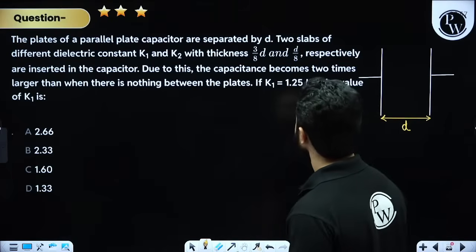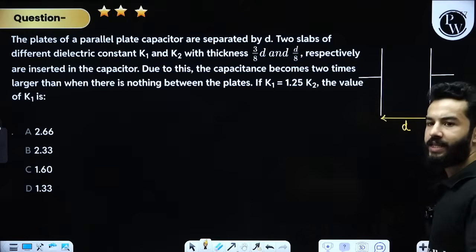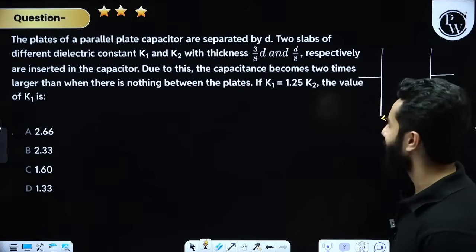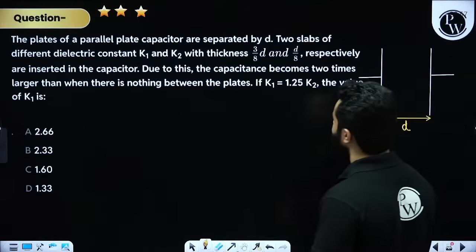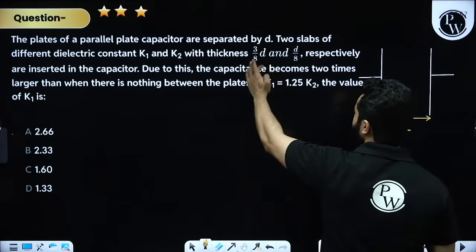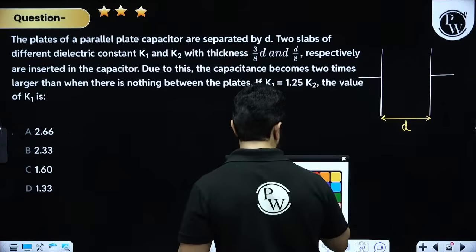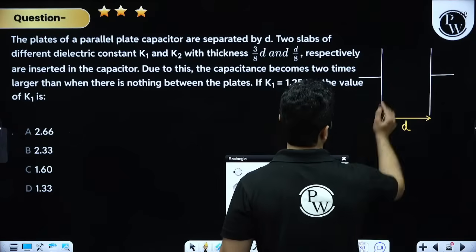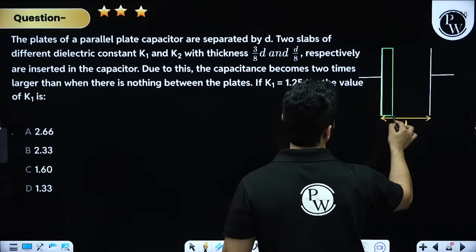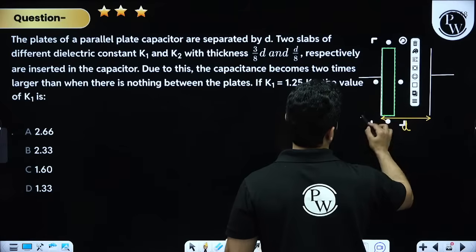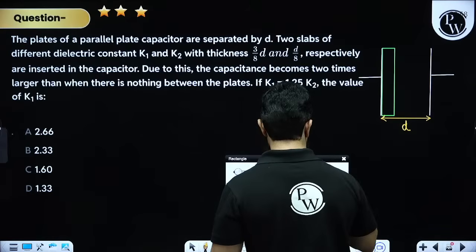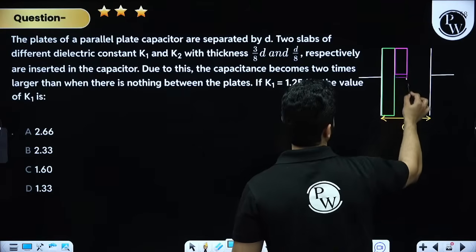And then they are saying two slabs of different dielectric constants K1 and K2 of thickness 3D by 8 and D by 8. So you have got one dielectric of D by 8 and another of 3D by 8.